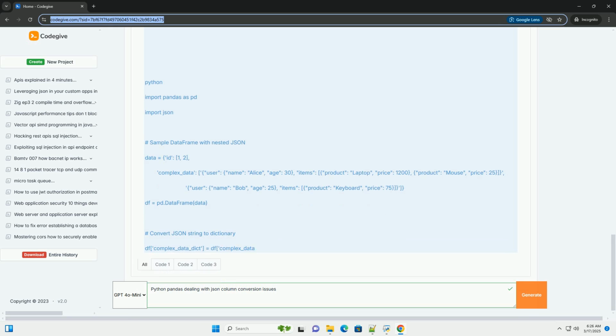Lists of dictionaries. If the JSON contains a list of dictionaries, for example the items list, you need to iterate through the list or convert it into a separate data frame. In the example above, the extract_items function converts the list of dictionaries in the items field into a Pandas data frame, and expands a list-like column into separate rows. This allows you to manipulate the data inside the list with greater ease. Explode.